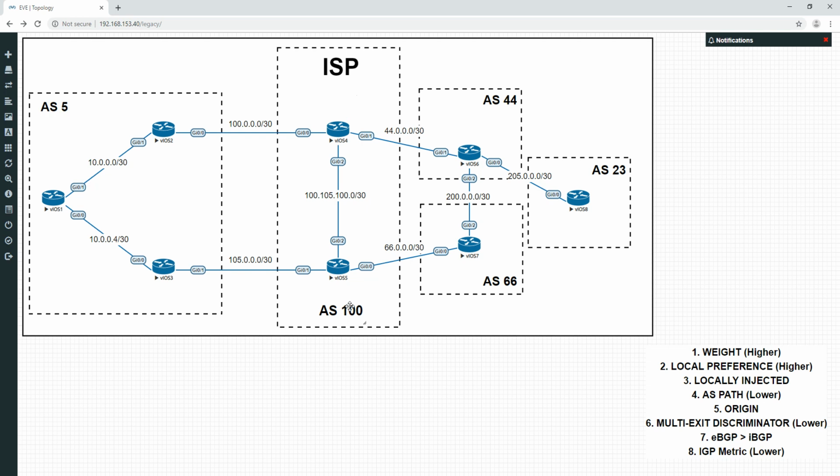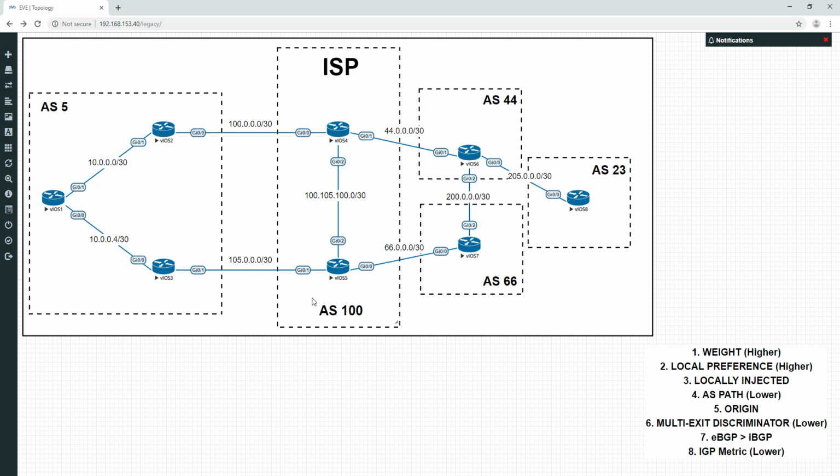Because the last video we did was weight and local preference. Now think about that. Weight was only local to the router, and local preference was only local to that AS. So how are we as an ISP going to affect change in a different autonomous system? We can't use local preference. We can't just say local preference 200 out and advertise it out here, because it's not going to have any effect in AS5 when it's sent from AS 100. Now AS path is an attribute which can be transitive and go through different autonomous systems. That's one of the key functions of using AS path. So what we're going to do is use a technique called AS path prepending.